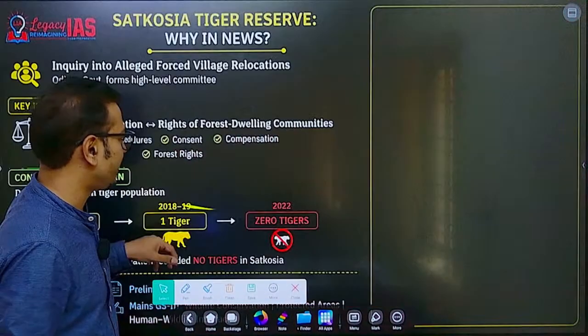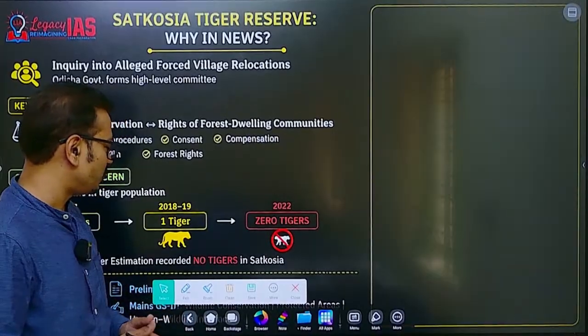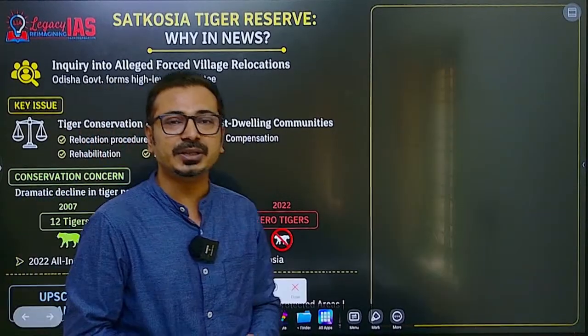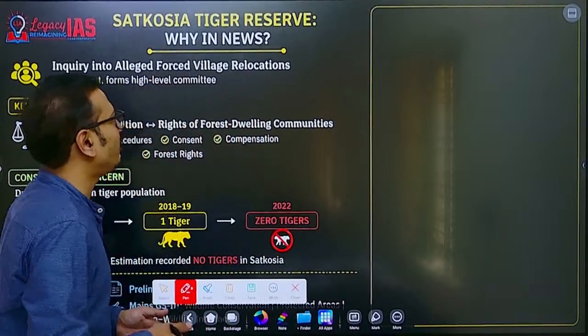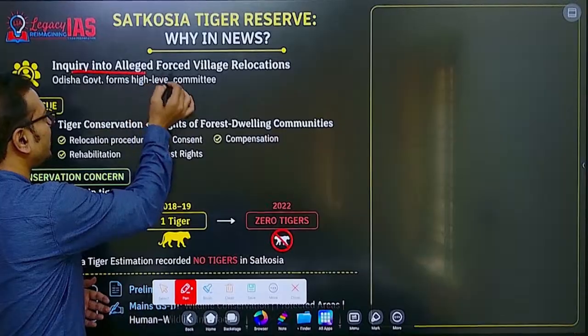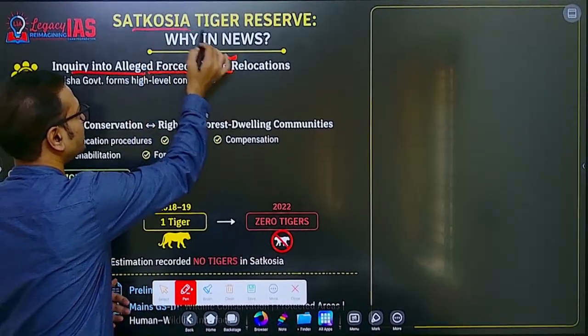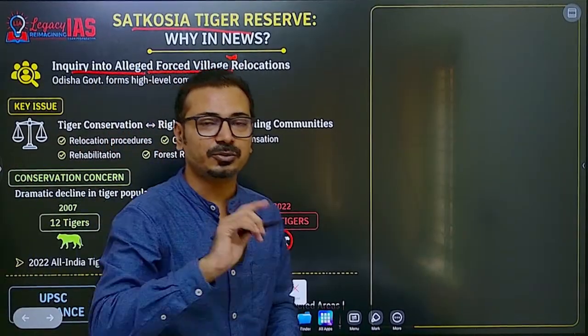Now first we will discuss the topic related to Satkosia Tiger Reserve. Why was it in news? Yes, the Odisha government has set up one high level panel for inquiring into the allegations of forced village relocations from Satkosia Tiger Reserve. That's why it is in news.